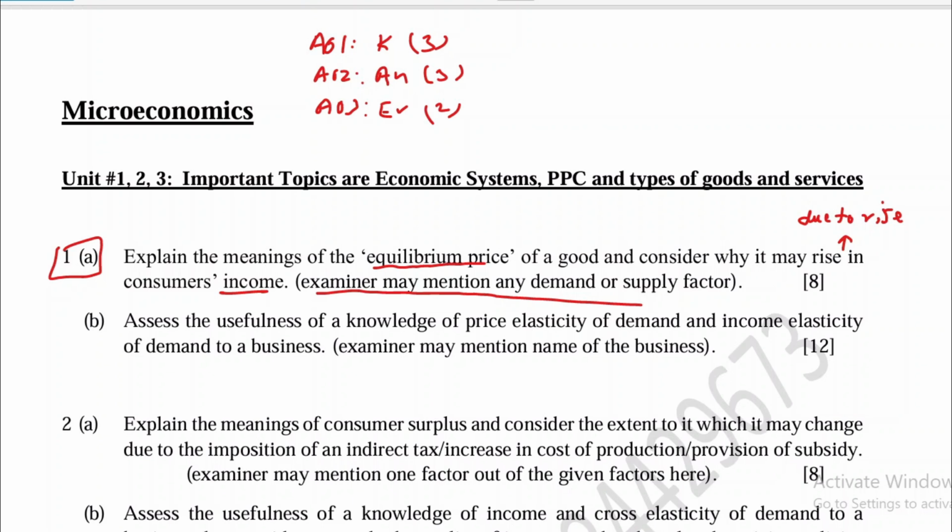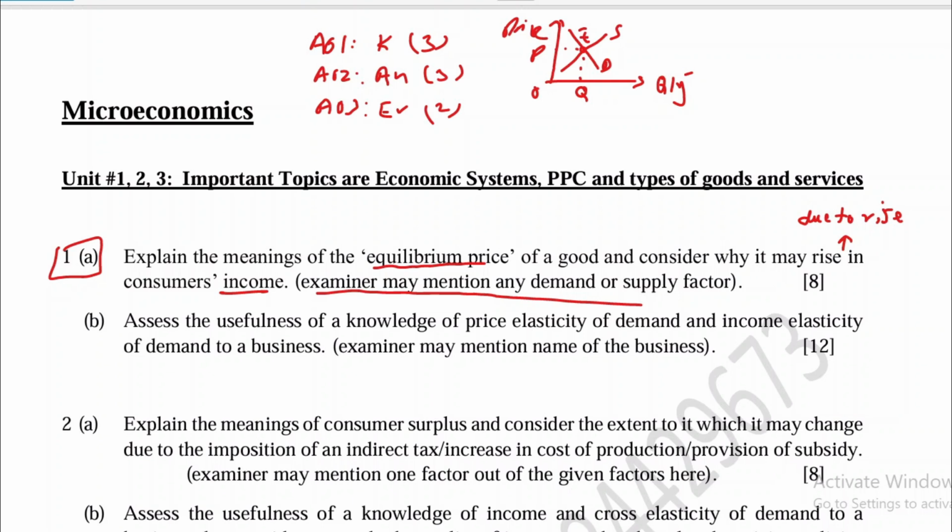Equilibrium price is the price that is set at the intersection point of demand and supply curves. And you can make the diagram for equilibrium as well. So the diagram looks like this. This is the demand curve. On X we have quantity, and this is the origin point. On Y we have price, right? So this is the supply curve. Demand and supply meet each other at point E, where equilibrium quantity is set at Q and price is set at P. So equilibrium price is the price that is set at the intersection point of demand and supply, and it has no tendency to change. So this will be the answer for assessment objective 1 of the 8 mark question.